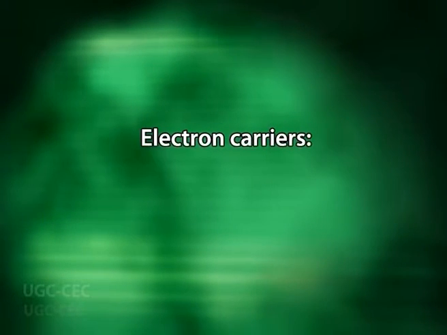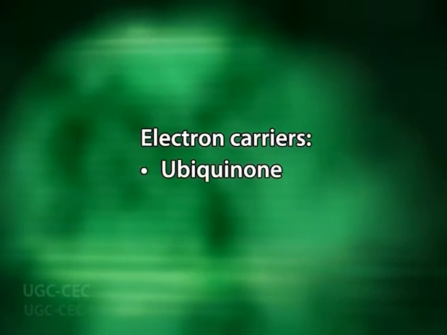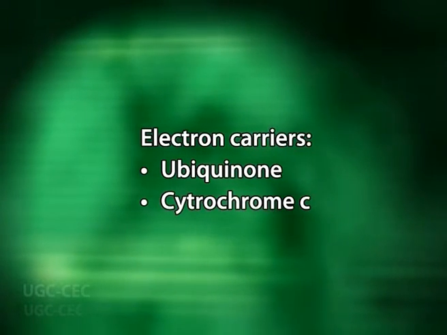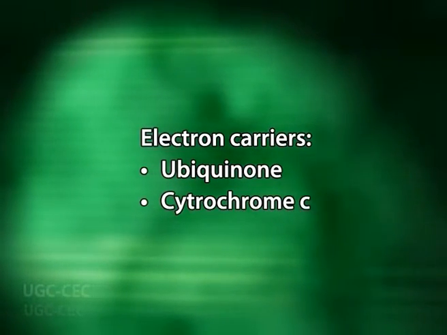Besides these complexes, there are two more electron carriers in the chain which shuttle electrons between complexes, and these are ubiquinone, the only non-protein member of the chain, and cytochrome c, the intermembrane space protein shuttling electrons from complex 3 to complex 4.